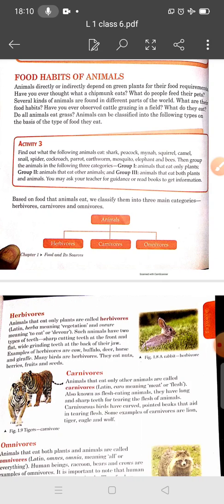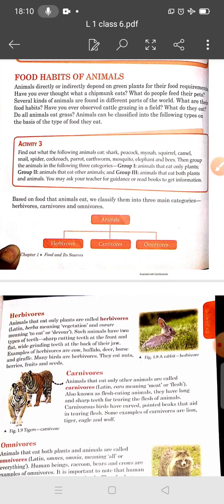There is an activity: find out what the following animals eat: shark, peacock, mouse, squirrel, camel, snail, spider, cockroach, parrot, earthworm, mosquito, elephant, and bees. Then group the animals in the following three categories. Group 1, animals that only eat plants. Group 2, animals that eat other animals. Group 3, animals that eat both plants and animals.